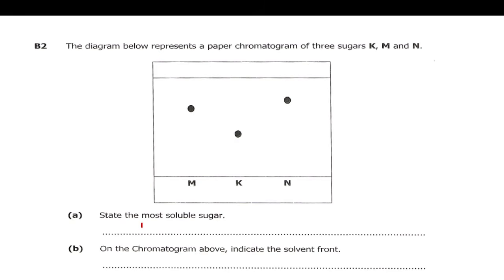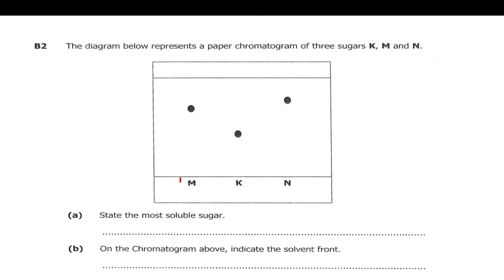So in these 3 sugars, they are saying state the most soluble sugar. How do you know the most soluble sugar? By the way it moves on the paper chromatogram.